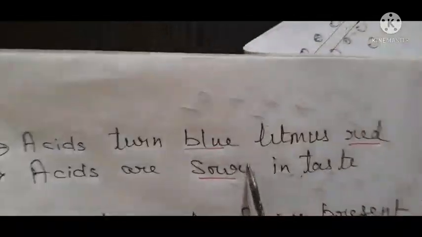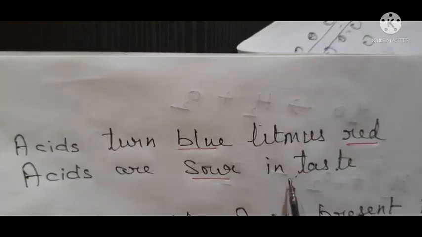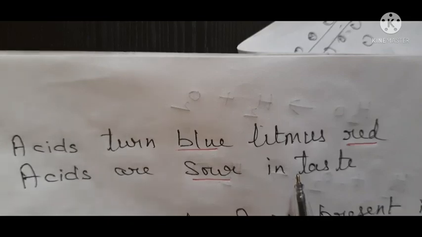So you know three properties of acids. One, acids turn blue litmus red. Two, acids are sour in taste. Three, acids produce H positive ions in water. That is the third property.